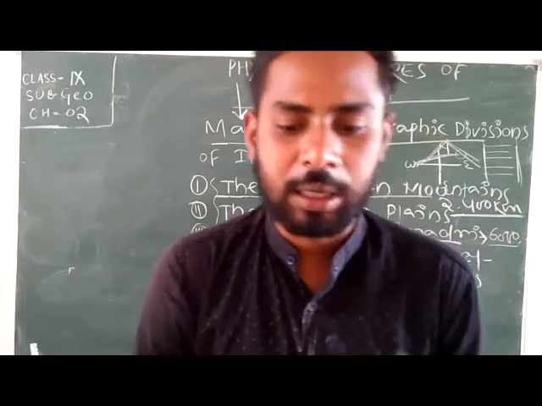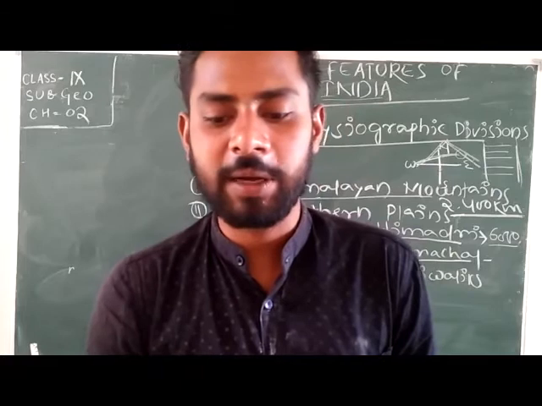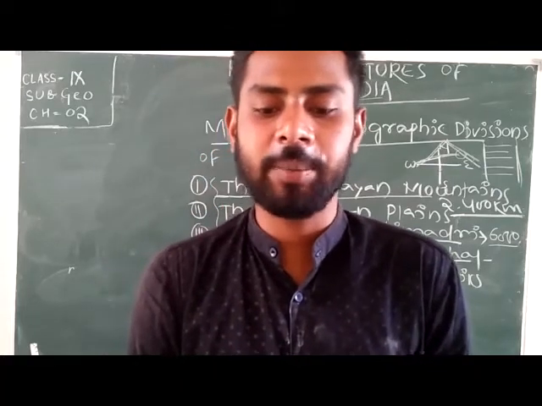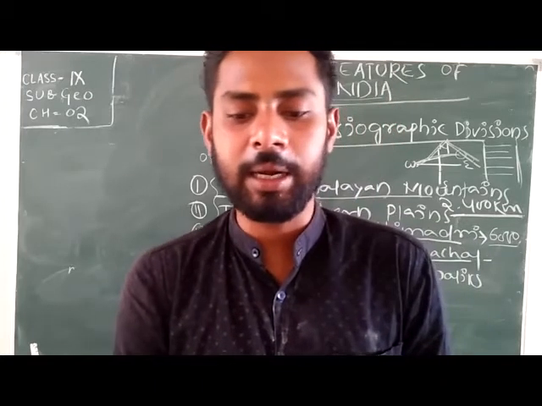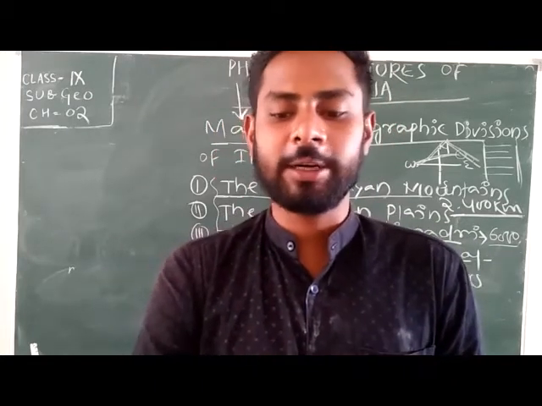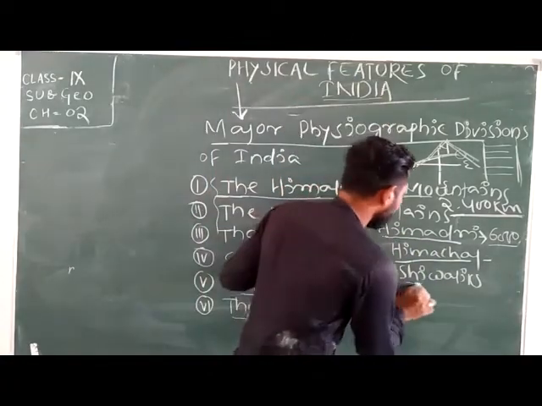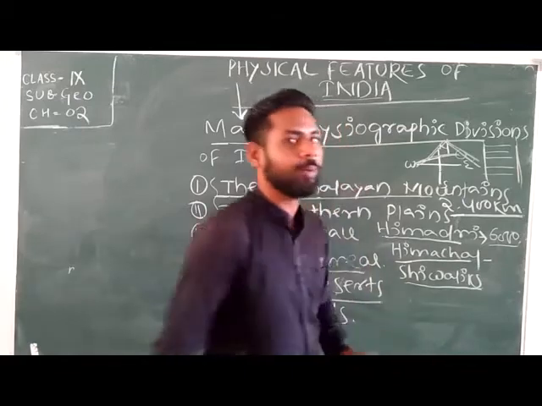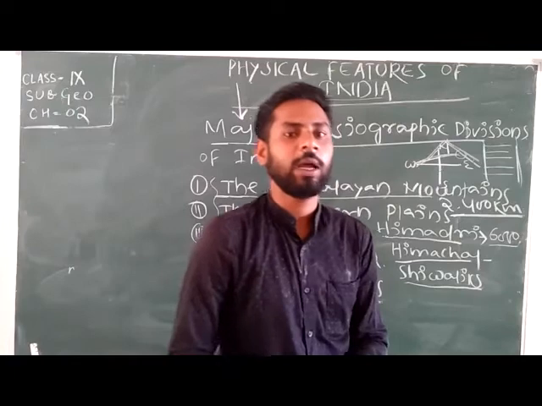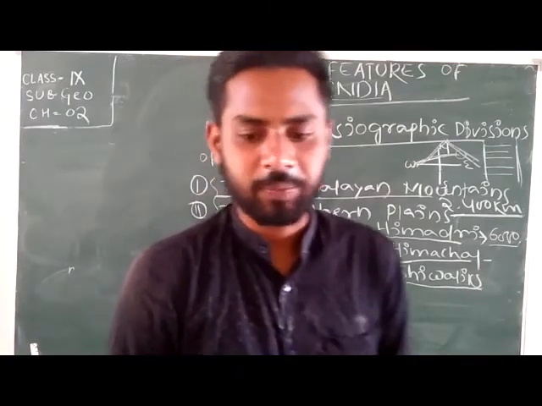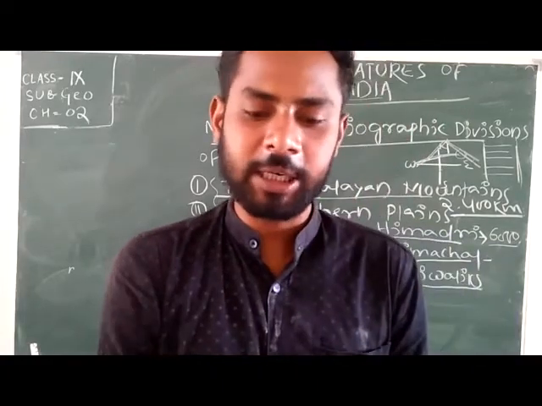This is the outermost range of the Himalayas. They extend over a width of 10 to 50 km and have a height varying between 900 and what? 900 to 1100 meters. Means small parts or small divisions of Himachal consist of height between 900 to 1100 meters. Okay. Then they extend over a width of 10 to 15 kilometers.